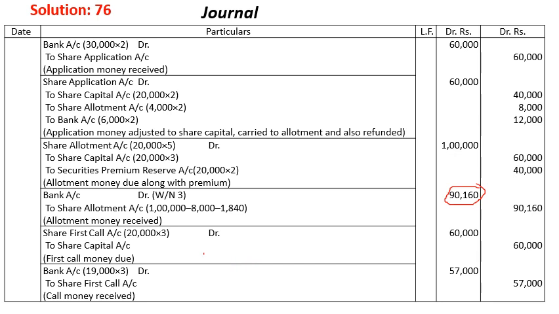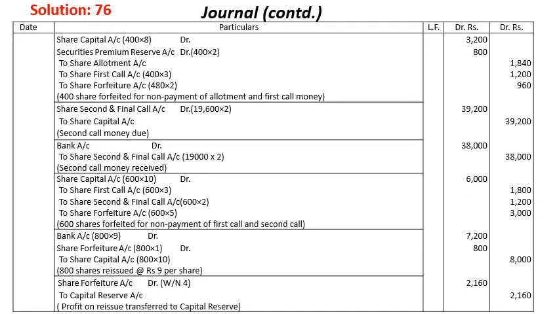Now we move to the forfeiture of Ramesh's shares. For the forfeiture of Ramesh's shares after the first call, the called up value is 8 rupees. So we take share capital debit at 400 into 8. Securities premium will be debited, because he had not paid the allotment money. We have done this type of question earlier also in forfeiture of shares. So if securities premium is not paid, then it will come.